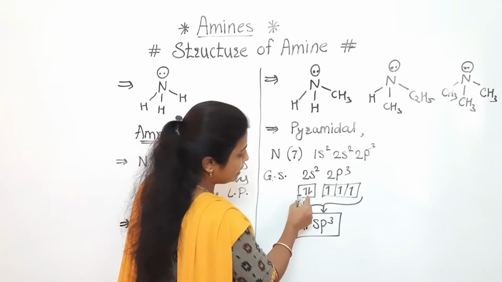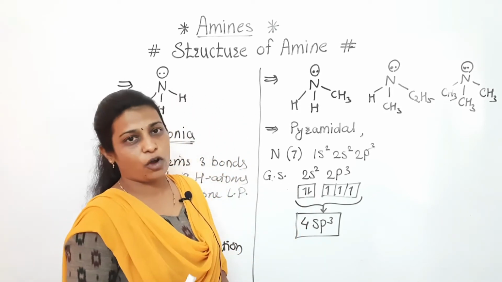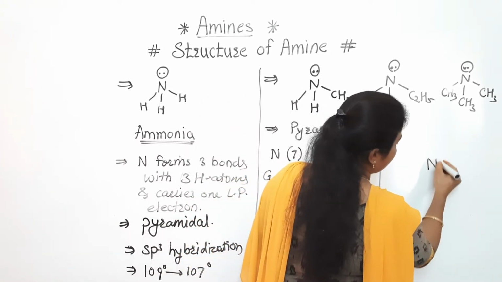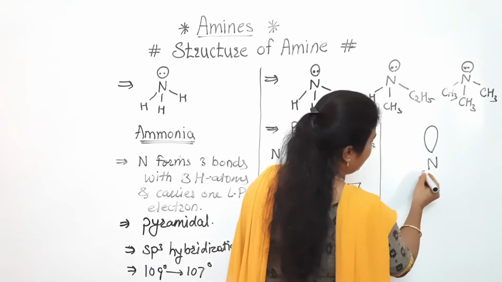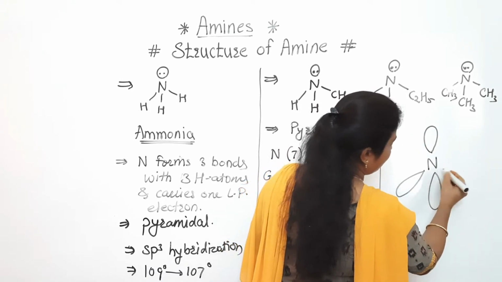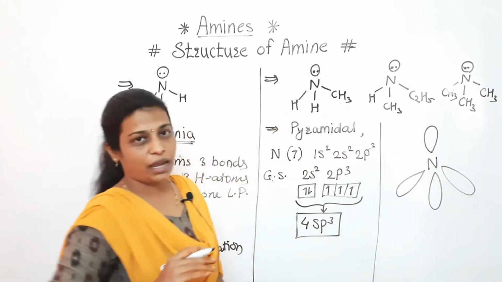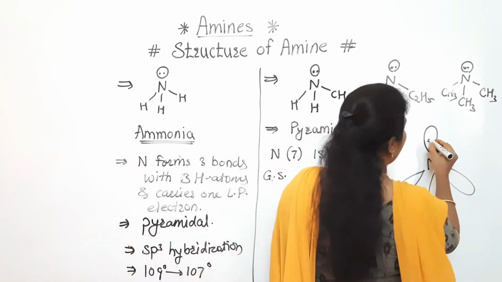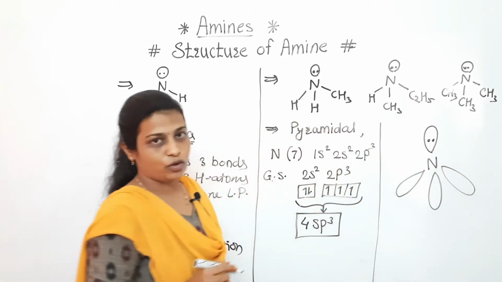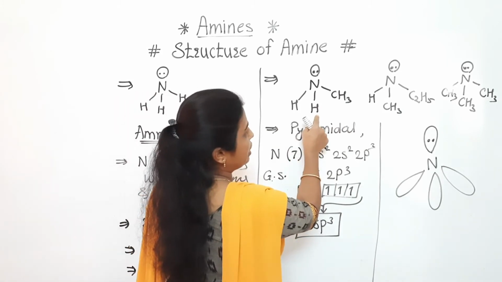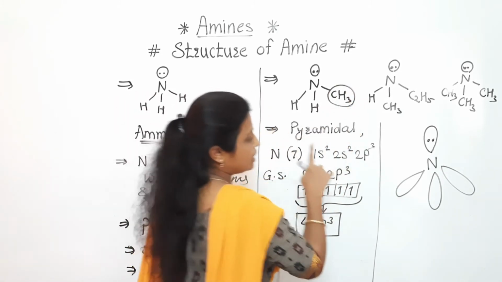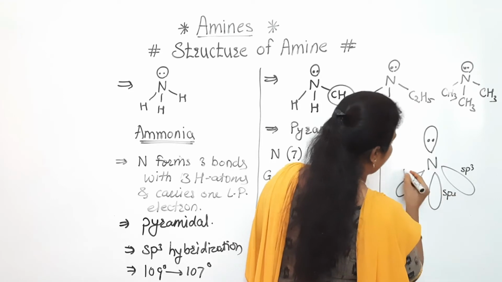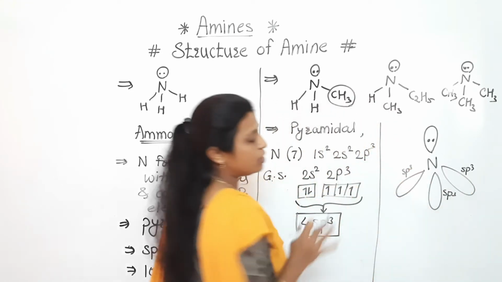But as we know, one sp3 hybrid orbital has the lone pair. For any one amine, I am drawing this structure. See nitrogen, here one orbital, this is the second sp3, this is the third, and this is the fourth sp3 hybrid orbital. So out of these 4, one carries 2 electrons, which remain as a lone pair on the nitrogen. If this type of amine is there, where only one hydrogen is replaced, then this one is sp3, this one is also sp3, and this is sp3. Here I have written 3 sp3.